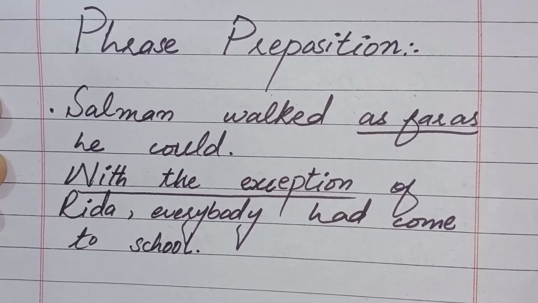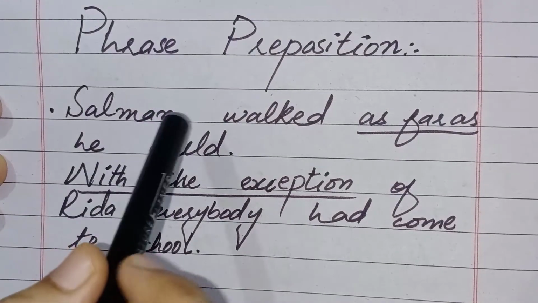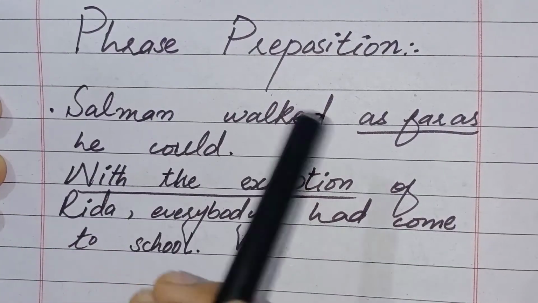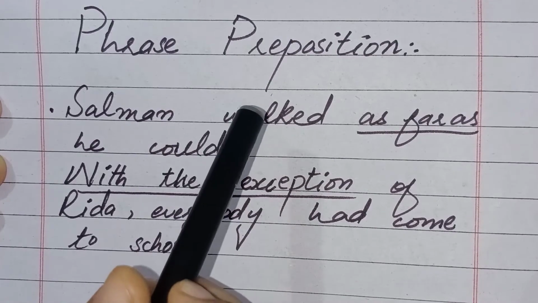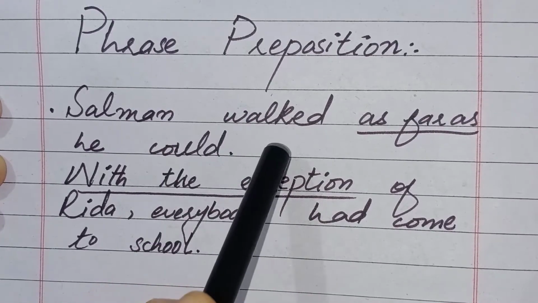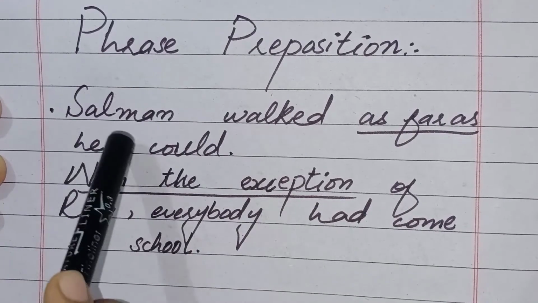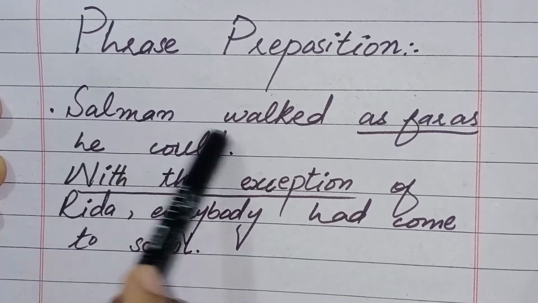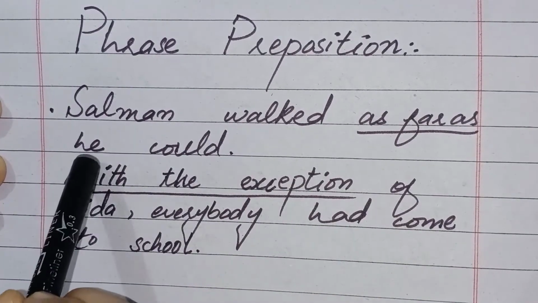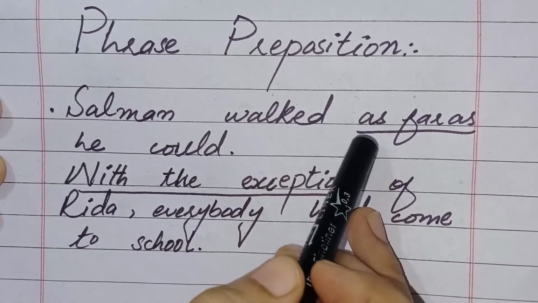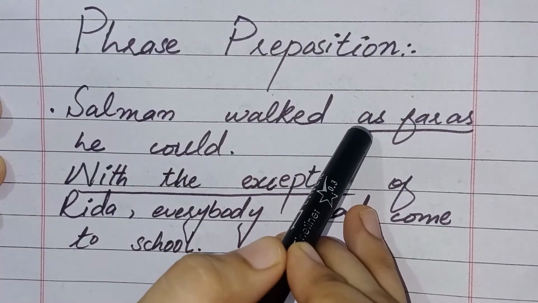Now guys, move to third kind of preposition, and that is phrase preposition. So guys, they are groups of verbs, adverbs and other words that function as a preposition. Now move to example. The first example is Salman walked as far as he could. In this sentence the phrase as far as is phrase preposition.